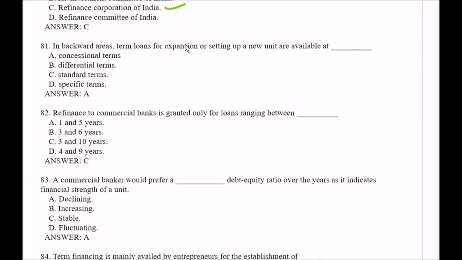Question number 81. In backward areas, term loans for expansion or setting up of new units are available at, your options are option A concessional terms, option B differential terms, option C standard terms, option D specific terms. Right answer is option A, that is concessional terms.